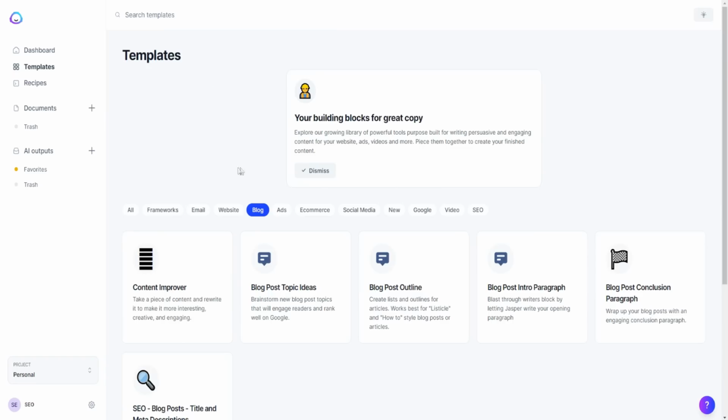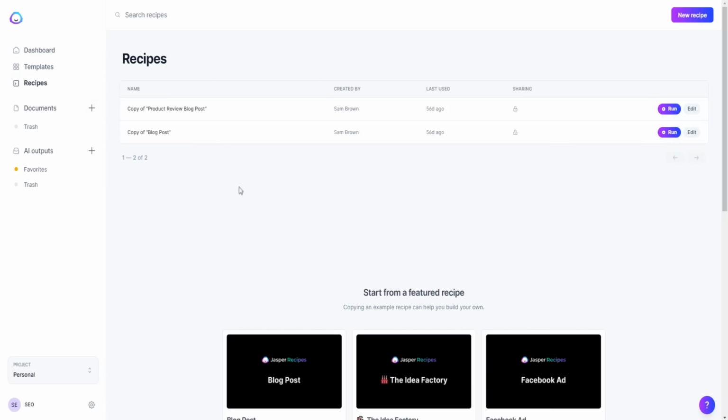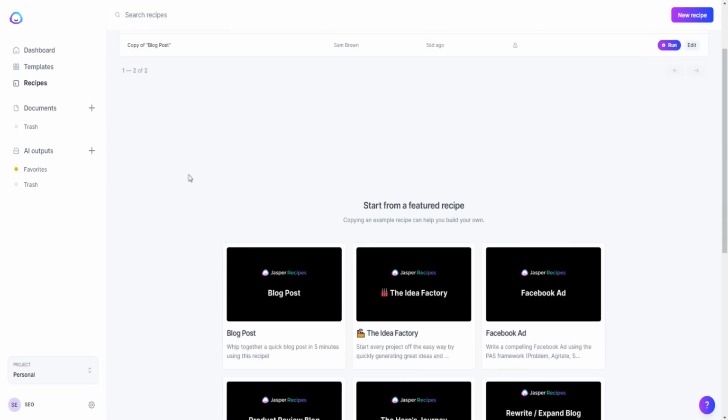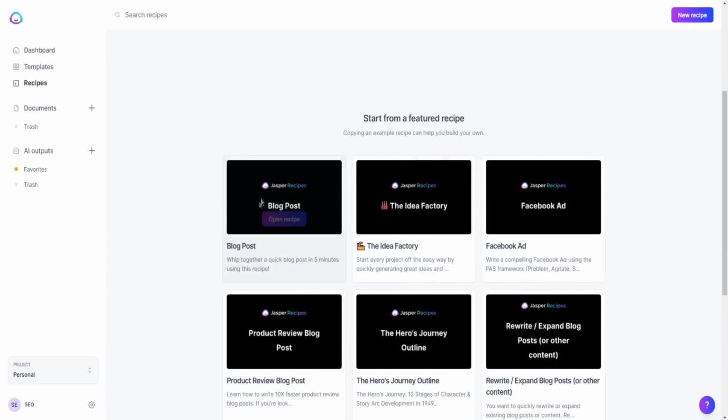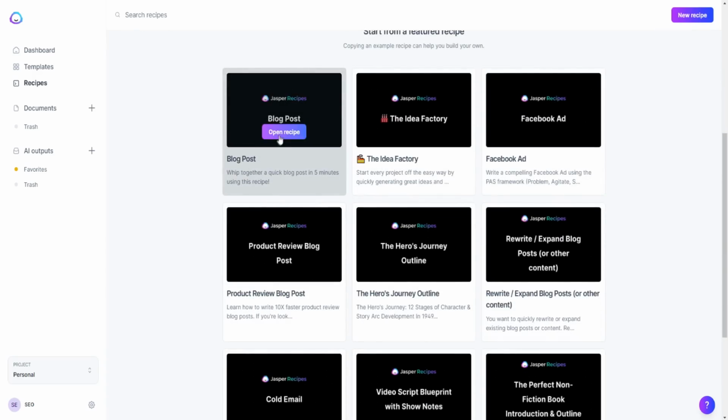But if we go over here inside of Jasper.ai, we can go over here to recipes. And recipes is a unique feature, so it allows you to basically create different recipes inside of your account. So you can create a new recipe, and these are basically AI generated types of recipes. So for example, if you want to open this recipe right here, this can help you whip together a quick blog post in 5 minutes using this recipe, right?